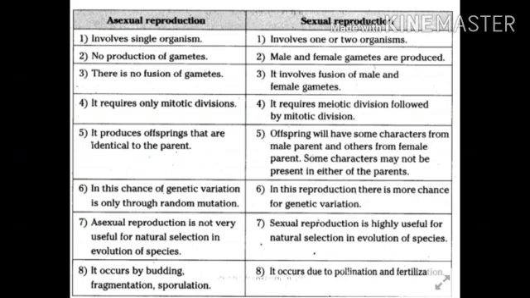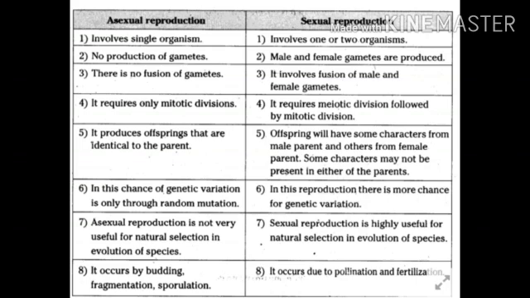In asexual reproduction, the offspring which are produced are identical to the parents. But in sexual reproduction, the offspring may have some characters of the male parent, some characters of the female parent, and some characters may not be present in both the parents. That is, there is mixing of the characters, and new characters are also produced.